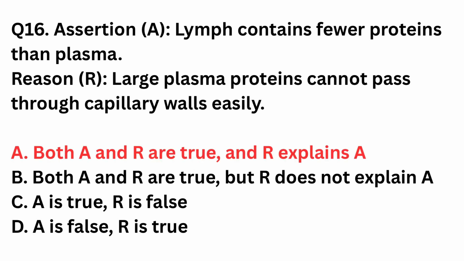Both assertion and reason are true and reason explains assertion. Capillary walls restrict large plasma proteins from entering interstitial fluid. Hence, lymph derived from it contains fewer proteins.